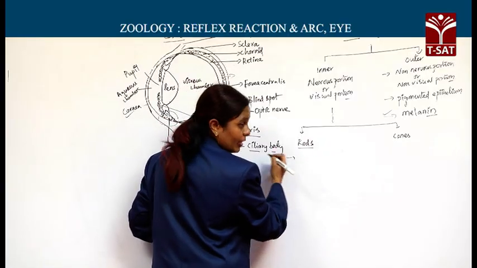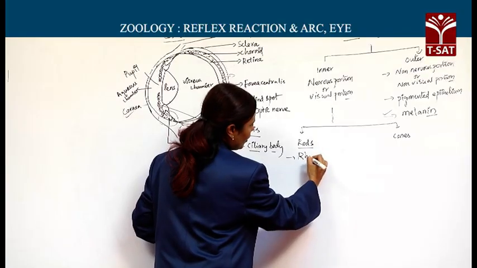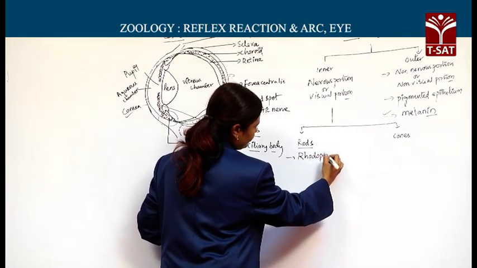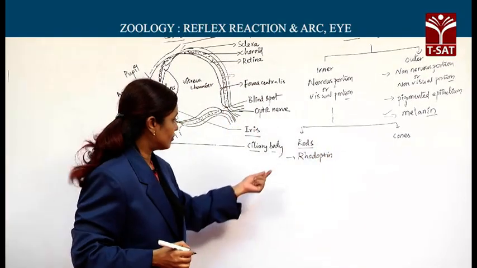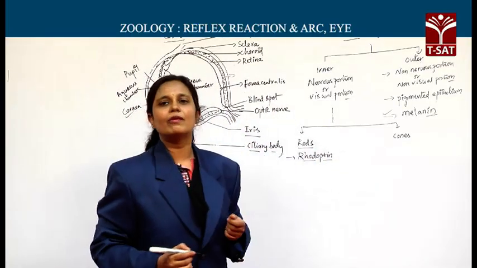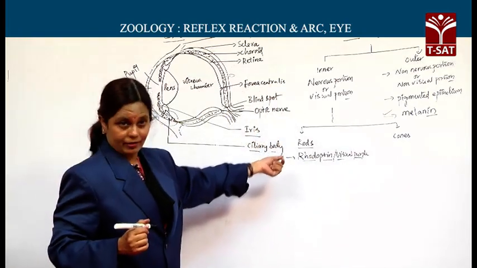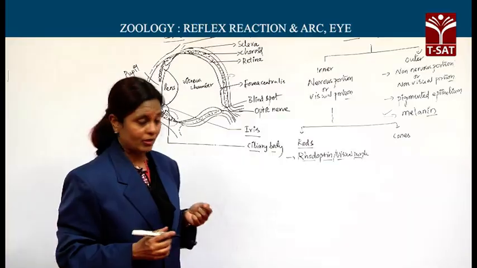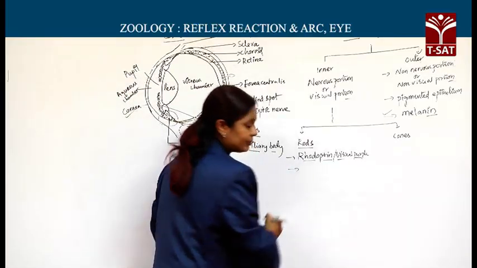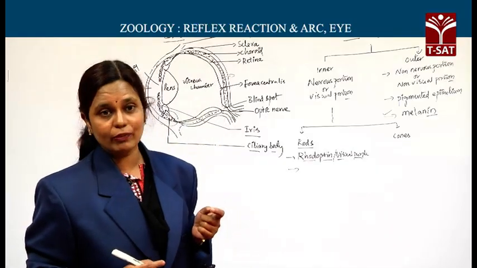Now they consist of a visual pigment called rhodopsin, otherwise called visual purple. Now this rhodopsin present in the rods is specialized in dim light vision, otherwise you call it twilight vision,